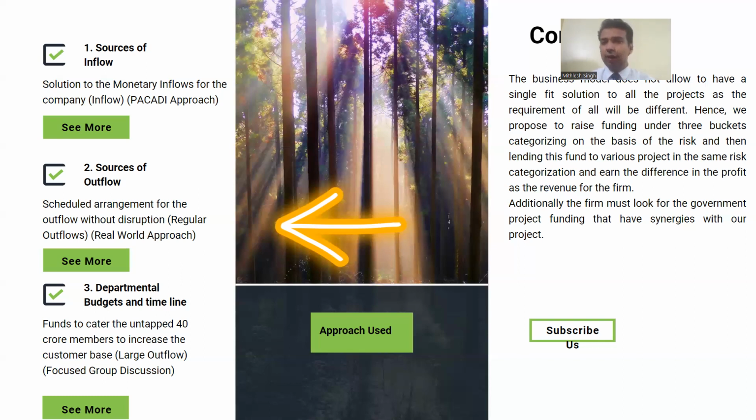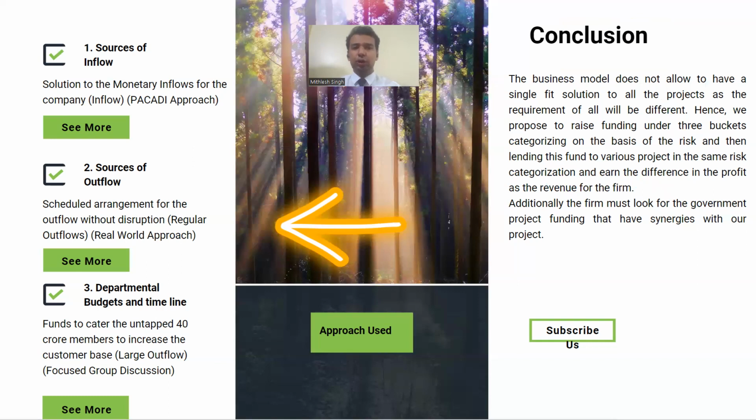And third and the final important source is the source of inflows of the cash flow. For this, we have taken a PACADI approach, that is problem, alternatives, criteria, analyze, decision making, and implementation strategy. With this approach, we have taken a common problem statement: how can we get inflows, and what should be the instrument that should be floated to get that inflow. And with this, we have concluded what the various types of instruments are that can be used to generate the inflows.